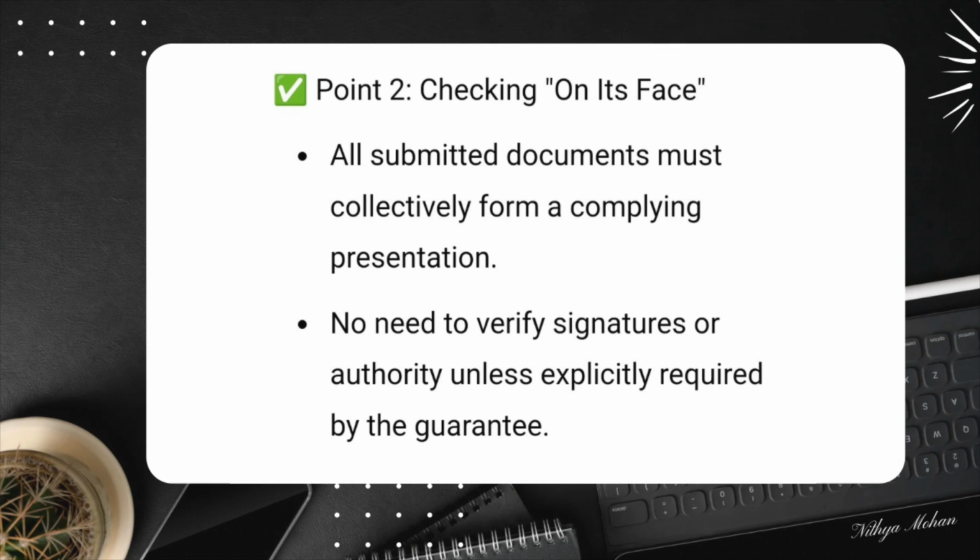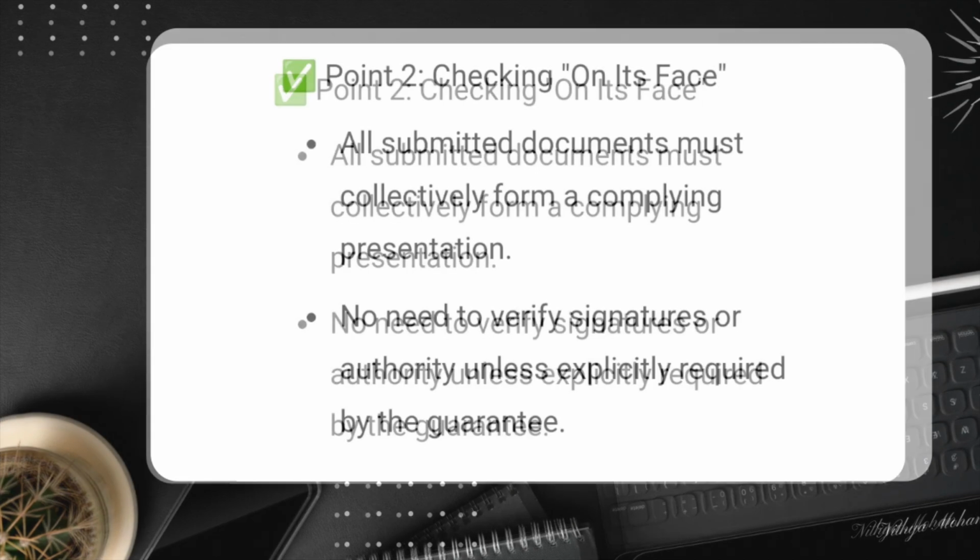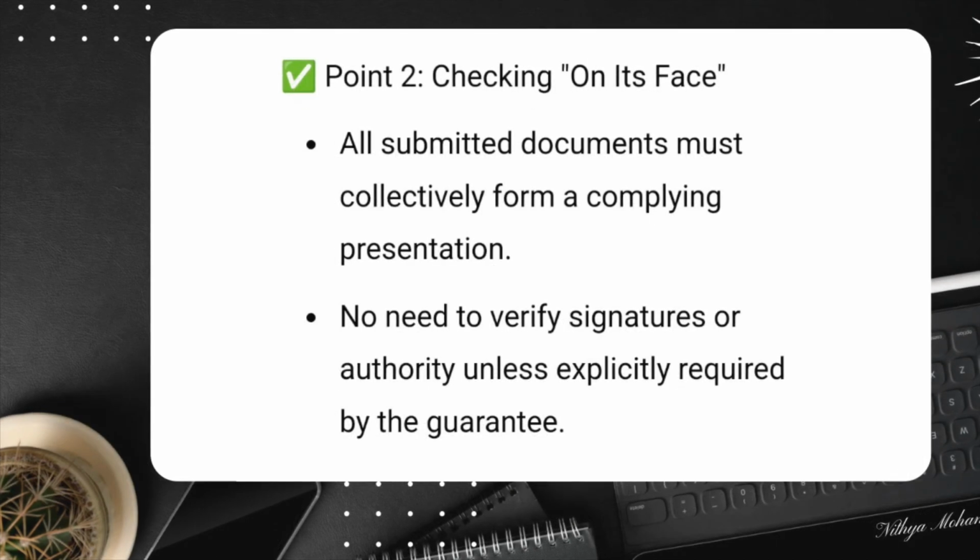Now, another common question is, should the guarantor recalculate amounts? Recalculations are discussed in Article 19E. If the guarantee states that the amount payable varies based on a formula, for example, based on an exchange rate or an index, the guarantor does not need to recalculate it. The guarantor must only check whether the demand follows the formula stated in the guarantee. They do not need to verify the calculations themselves.